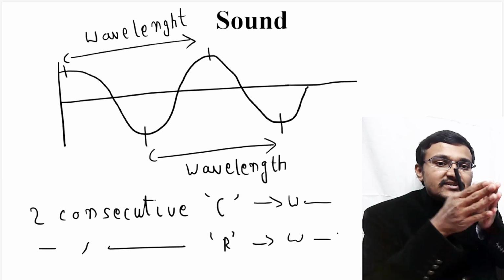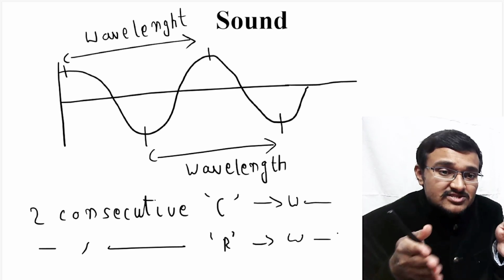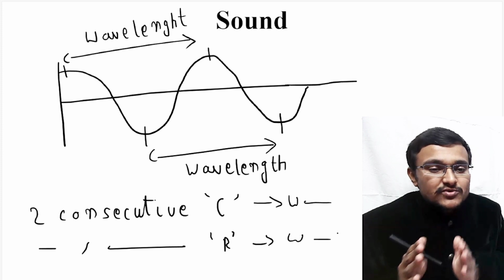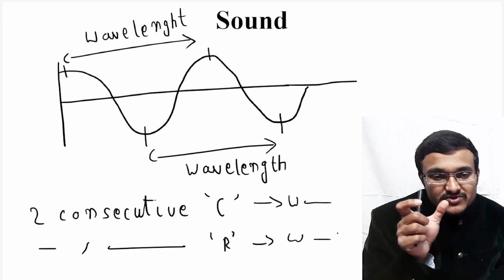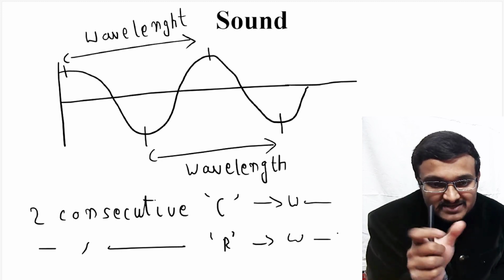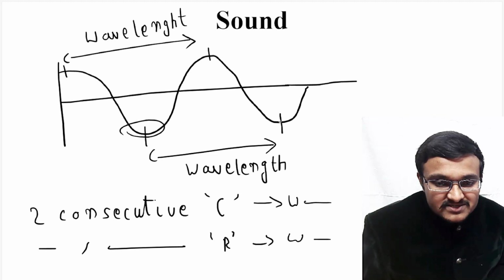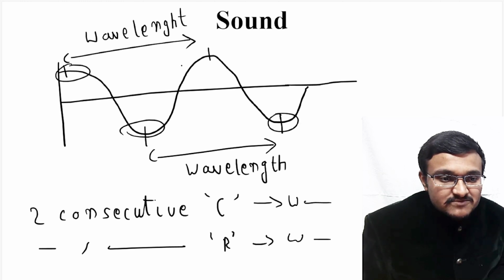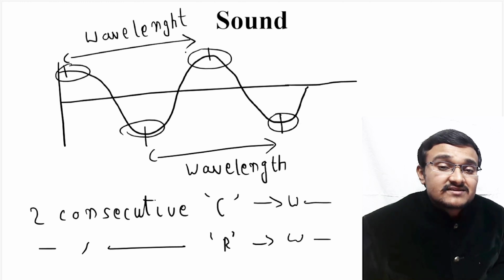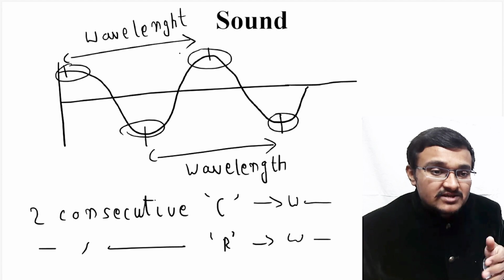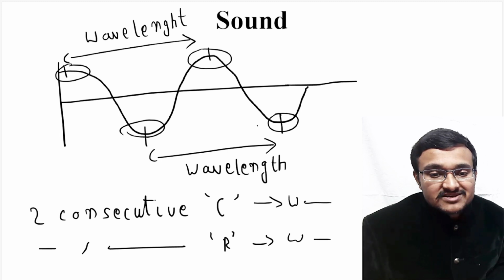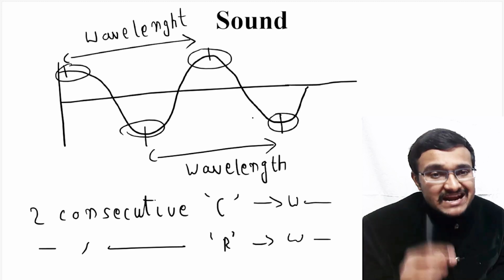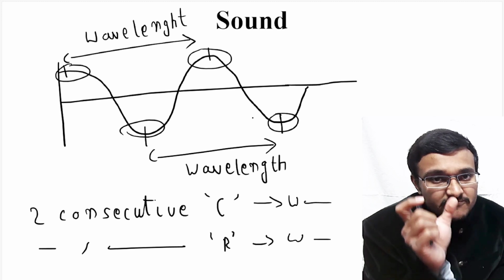Hence, you can consider two consecutive compressions or two consecutive crests, or you can consider two consecutive rarefactions, which are also known as troughs. So either you can consider the lowest parts, that is these particular troughs of this wave, or you can consider the highest parts, which are the crests of this particular wave. If you are considering crest, then you have to measure the length between two crests. If you are considering trough, you have to measure the length between two troughs. So that will give you the measure of wavelength.